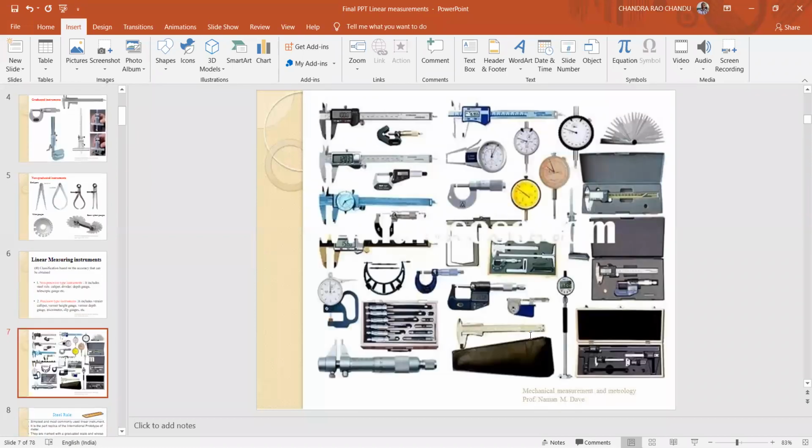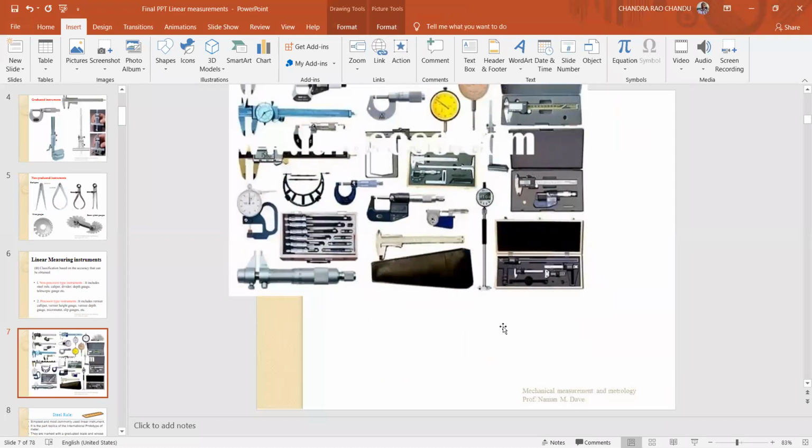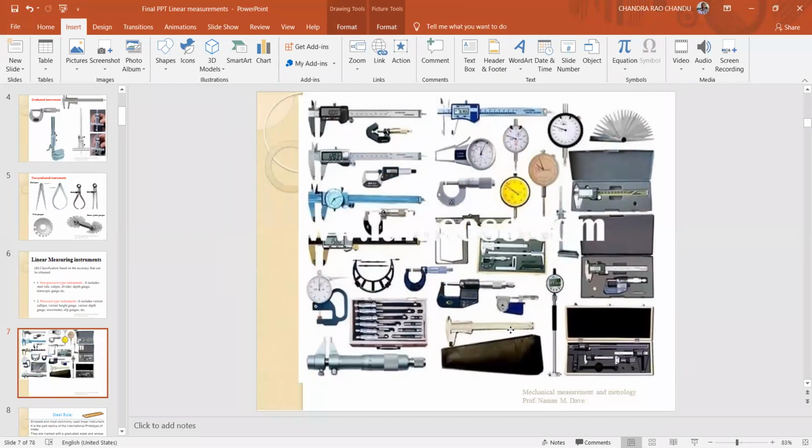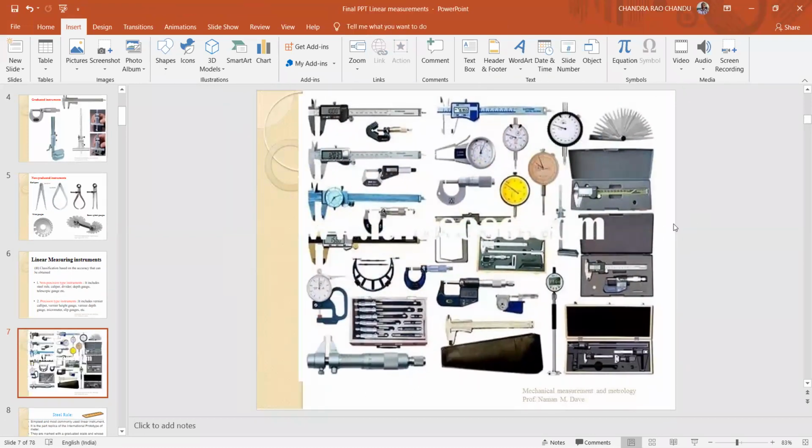These are all the different direct measuring and indirect measuring instruments.